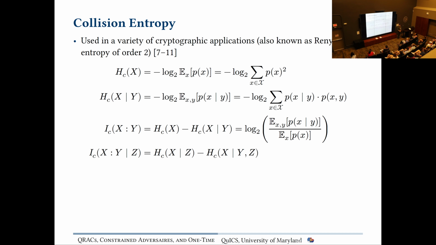And what that means is that if the collision entropy is pretty high, we should expect our event, like what x actually is, to look pretty random, because it's unlikely to get it again. It really helps bound the probability of collision, of seeing things twice. And there's a conditional variant where it's just going to be expectation of the probability of x conditioned on y. But importantly, we have this information quantity, which is similar to what you have in classical Shannon theory as well, where you can define how much the revealing of the random variable y tells us about x. So how random does x look after getting y? And we're going to be bounding that throughout this paper.